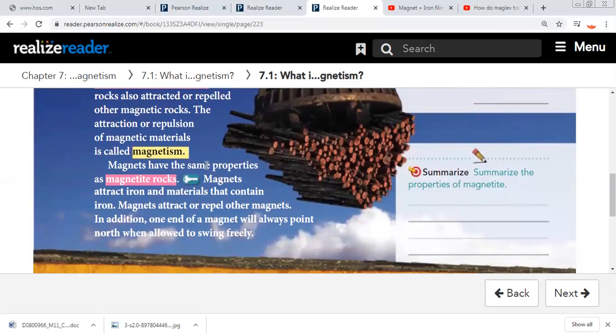Properties of a magnet: a magnet attracts iron and materials that contain iron. A magnet attracts or repels other magnets. In addition, one end of a magnet will always point north when allowed to swing freely.